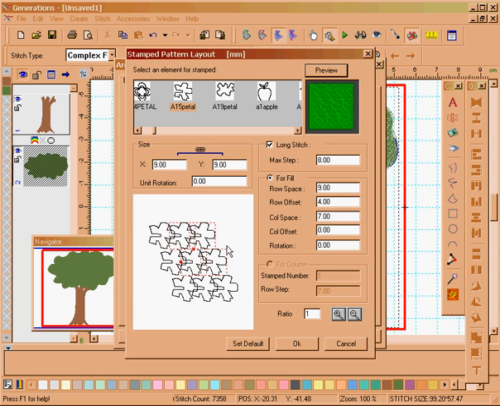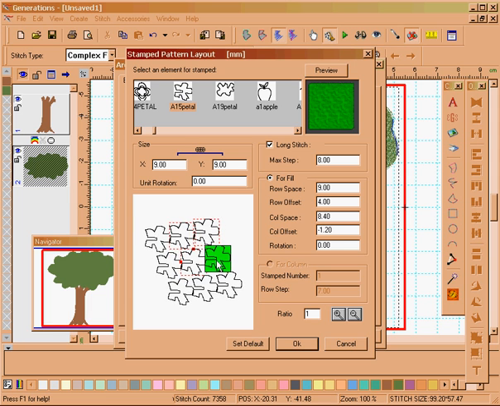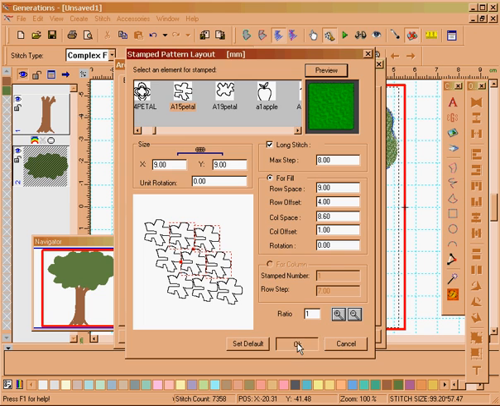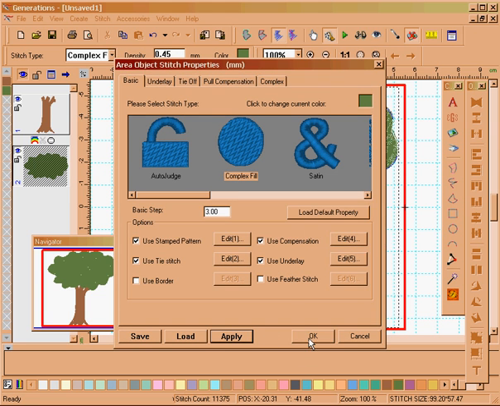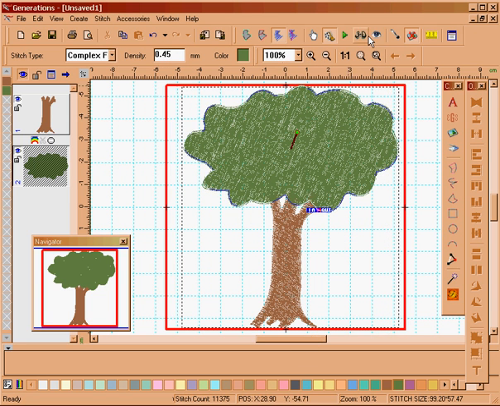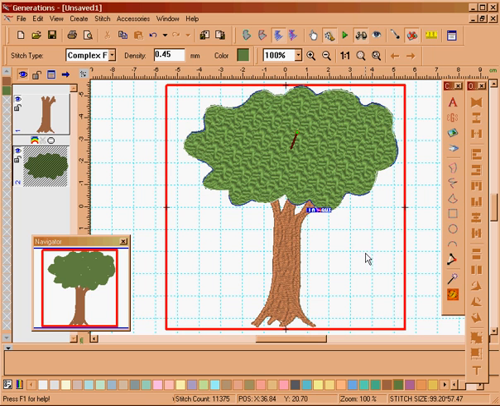Okay, that looks a little bit more like a tree. I might, if I want to, actually move these apart myself manually and preview. Okay, apply, okay, 3D view, and there you have a very simple tree.